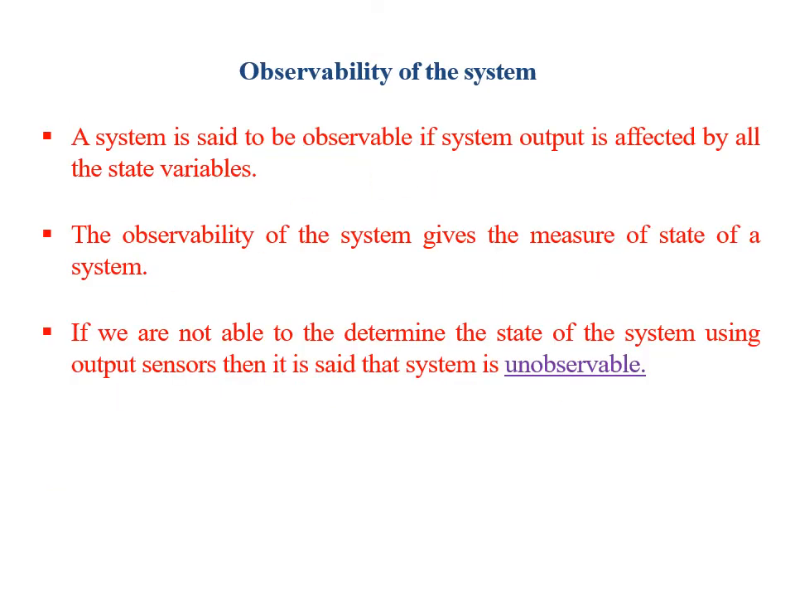Now, observability of the system means whether the system is observable or not. As I have defined previously, if the output of the system is affected by all the state variables, then the system is said to be observable. So the observability of the system gives a measure of the state of a system. Means if using the sensors the output of the system can be easily determined, then we say that the system is observable. And if we are not able to determine the state of the system using the output sensors, then we say that the system is unobservable.